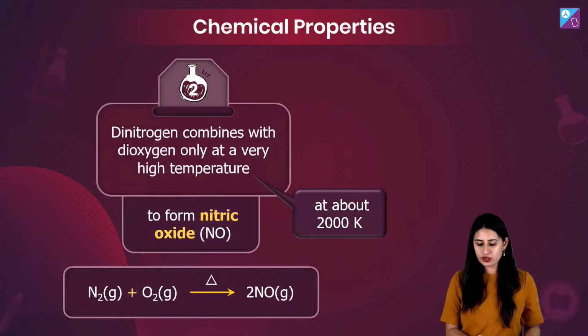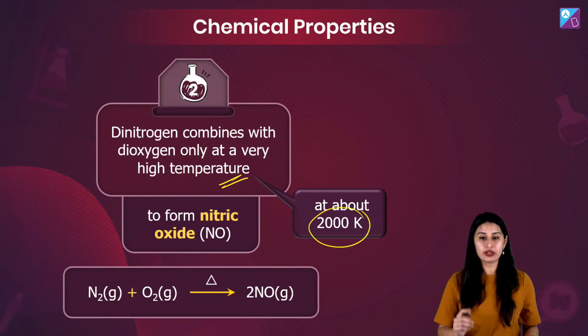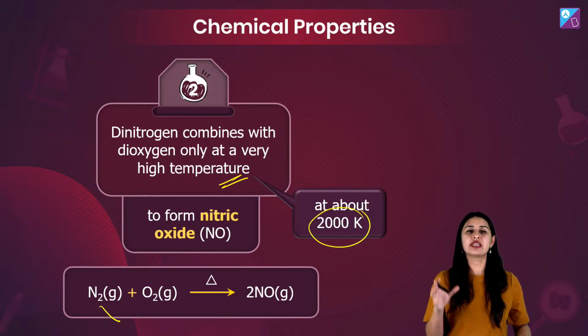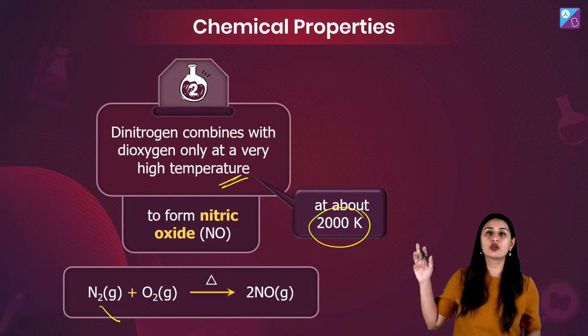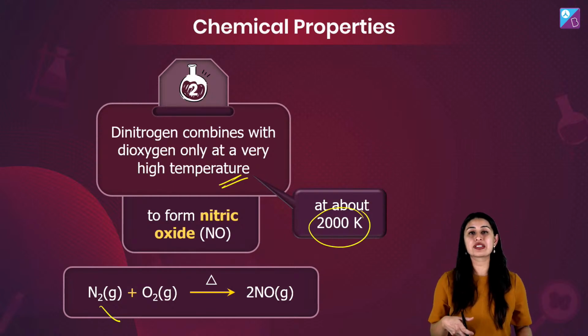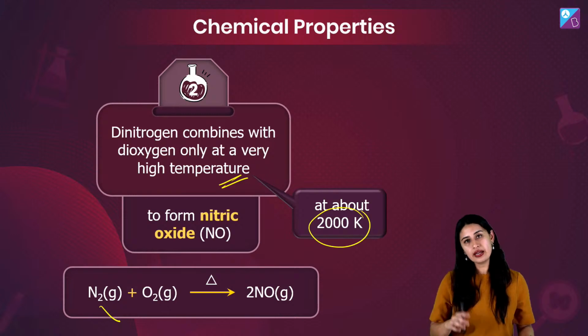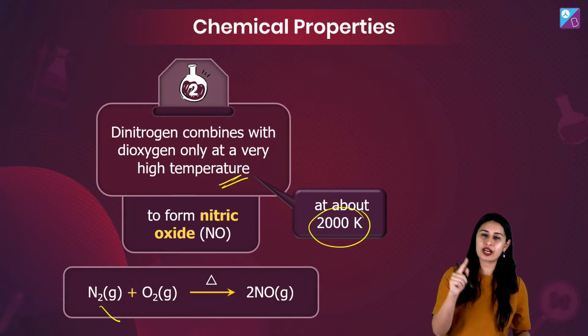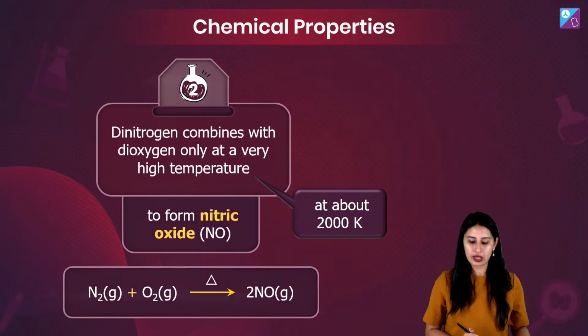Dinitrogen combines with oxygen only at a very high temperature. So very high temperature, of course, 2000 Kelvin is what we're talking about. So nitrogen is very unreactive, we can say that. You can see the kind of temperature which is required for it to actually form an oxide, which is NO. Okay? So you have registered NO. Already you know it does not dimerize, it is colorless, but paramagnetic, it has an odd electron.